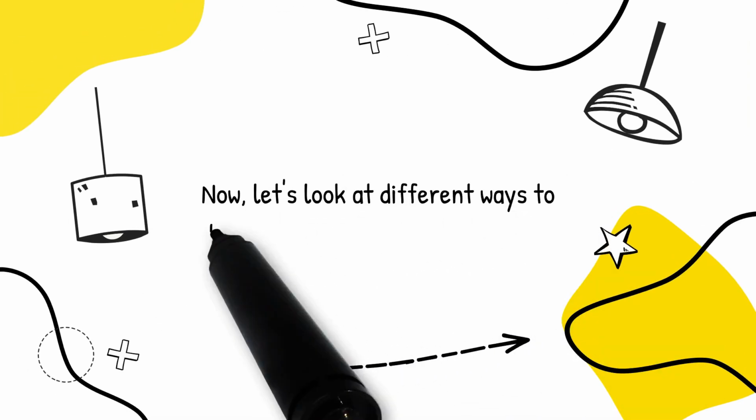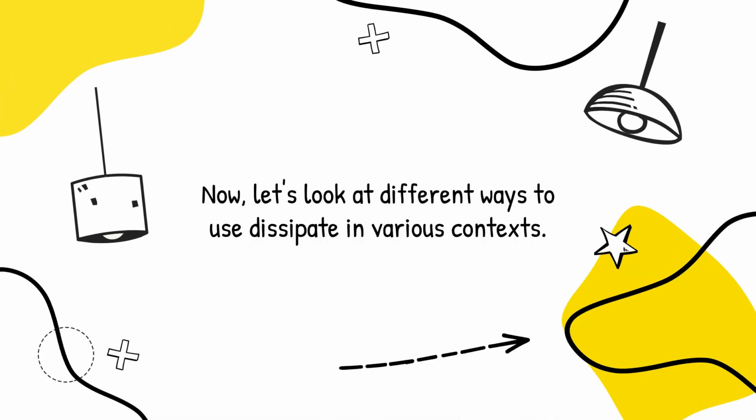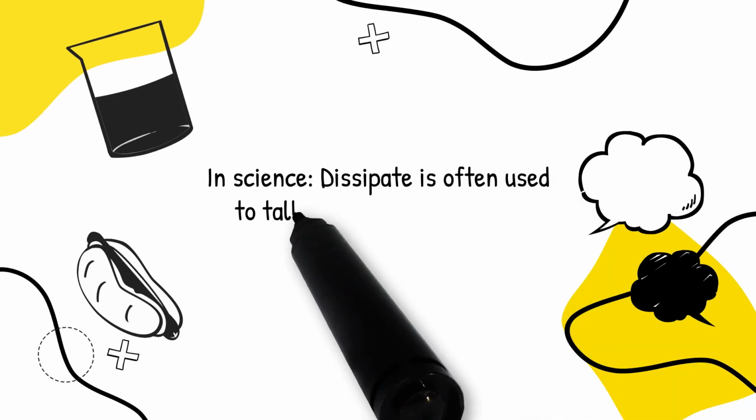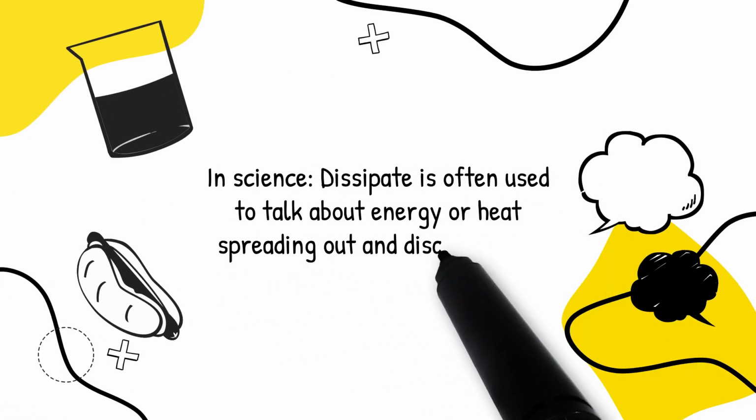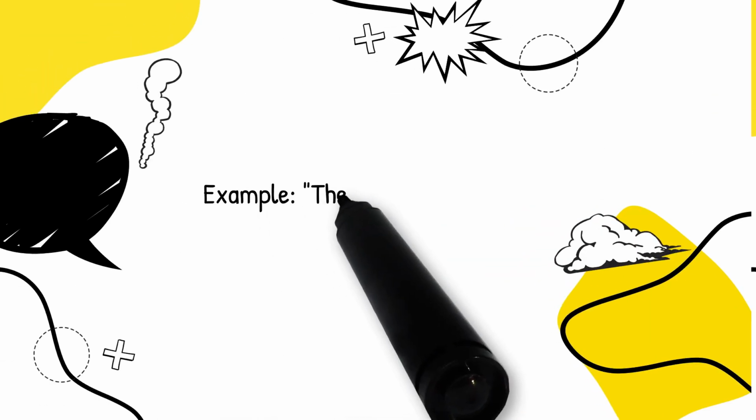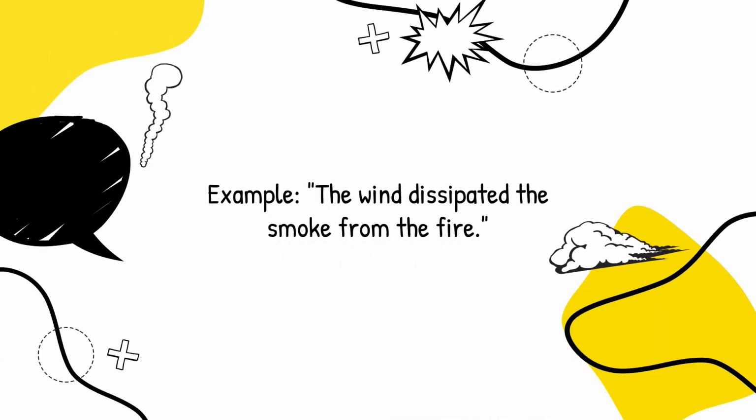Now let's look at different ways to use dissipate in various contexts. In science, dissipate is often used to talk about energy or heat spreading out and disappearing. Example, the wind dissipated the smoke from the fire.